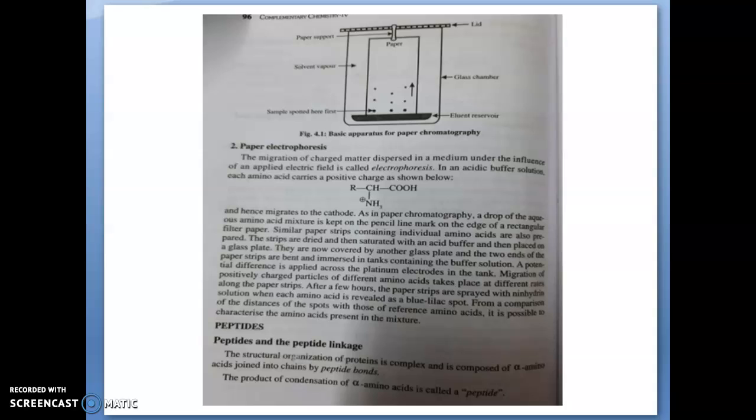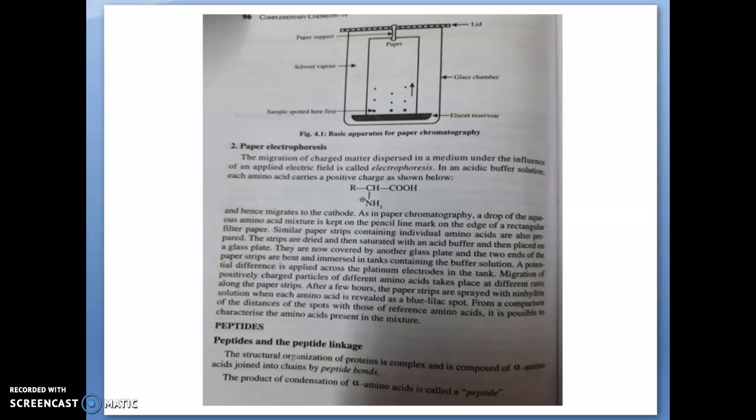Protein is a complex structure formed by polymerization, or we can say that it is a polymer of alpha amino acids. These alpha amino acids are joined together in a chain by peptide bonds. So we can say that the product of condensation of alpha amino acids is called a peptide. That means there will be a CO-NH linkage that unites successive amino acid units in a peptide, called a peptide linkage or a peptide bond.